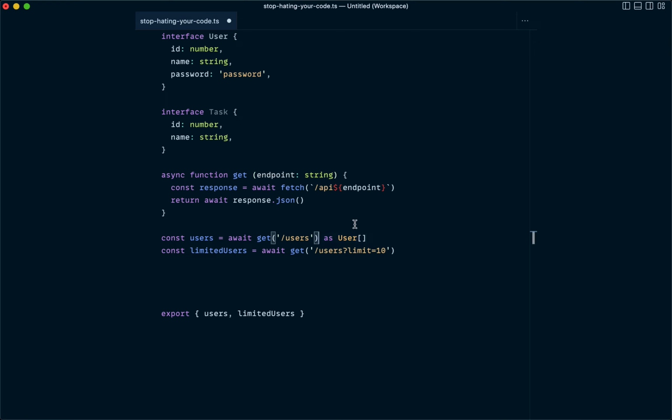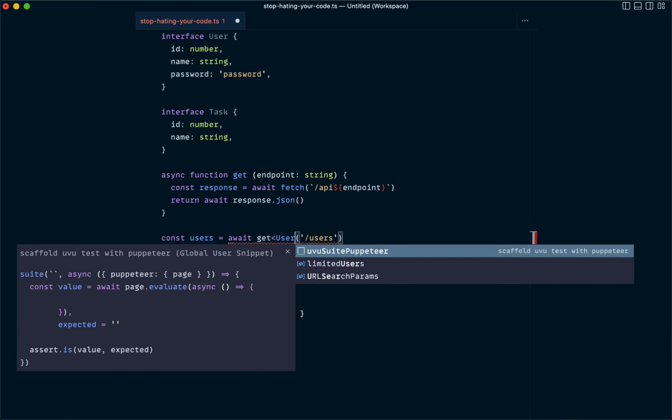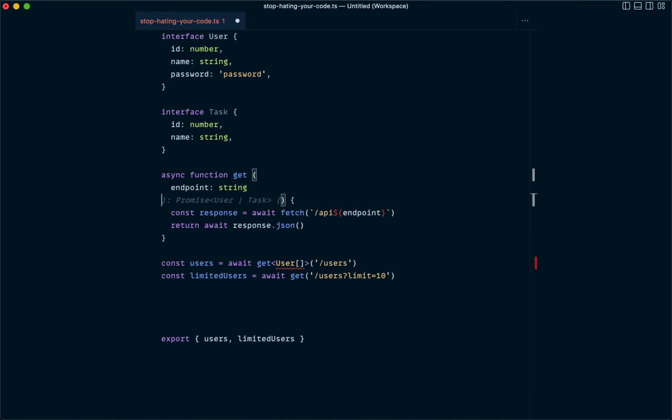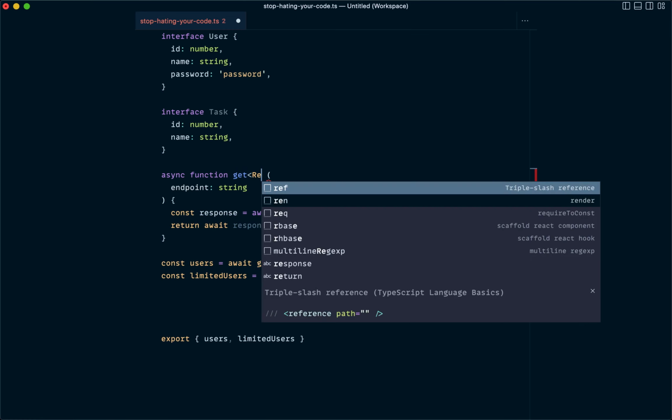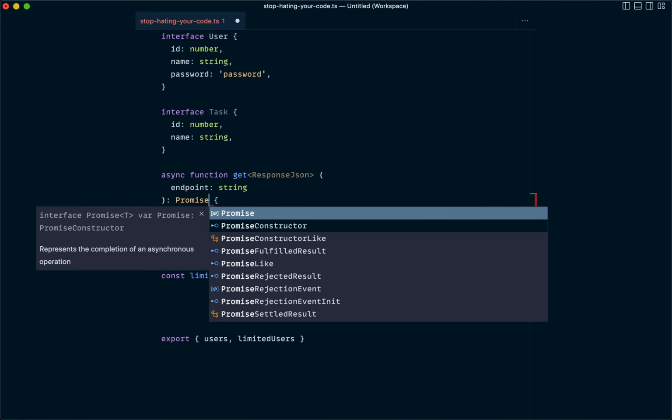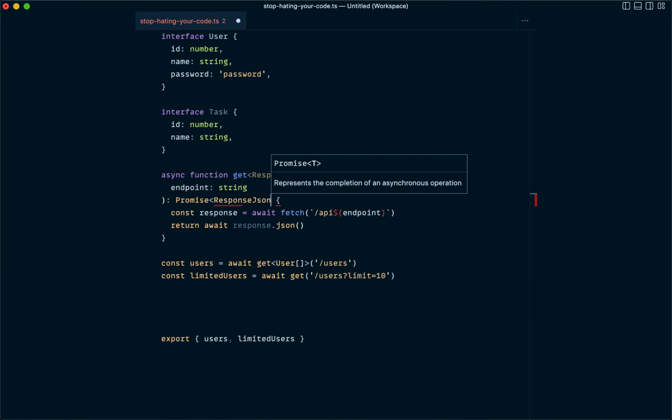So a step that we could do that's a little bit further than this, a little bit more type safe, is we could, instead of using the as keyword to assert this type, pass in a generic parameter to get. So we could say get user array, and we'll have to set up our get function with that generic. So I'll do a little bit of indentation here, and we'll just say response JSON, and we'll just accept it like that. So now we can also actually do Promise response JSON as the return type.